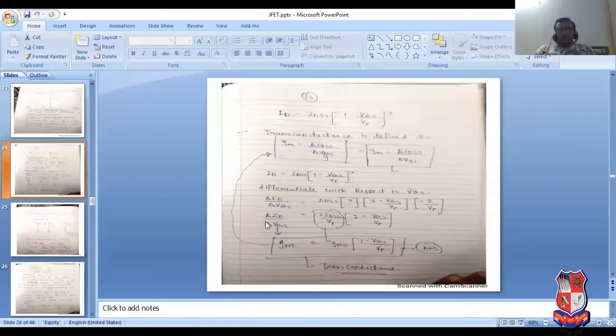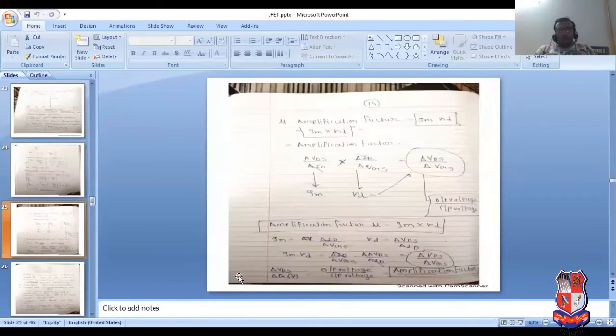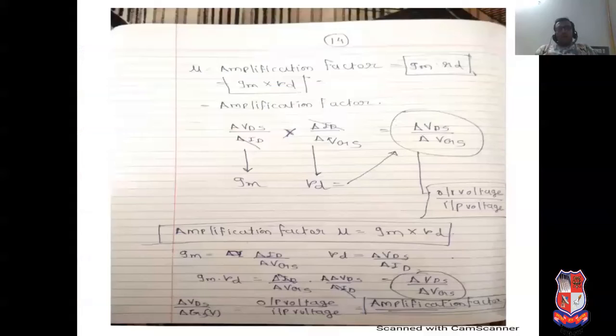Next point, which is considered the amplification factor. Now see, what is the meaning of amplification factor? It is output voltage divided by input voltage. Sorry, amplification factor means what?